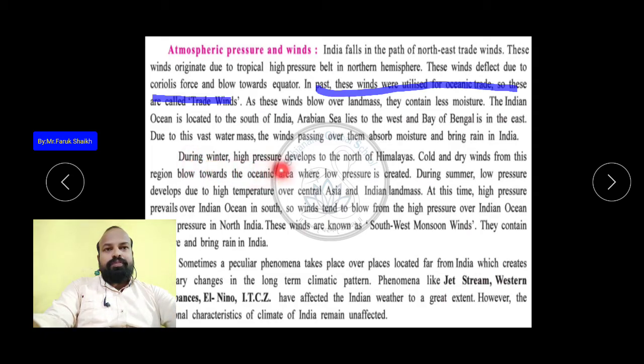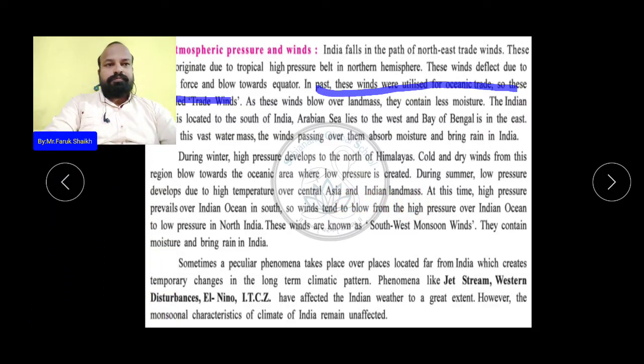During winter, high pressure develops to the north of the Himalayas. Cold and dry winds from this region blow toward the oceanic area where low pressure is created. In the oceanic area there is very low pressure, and because of the very high pressure in the northern Himalaya region, cold and dry winds blow toward it.